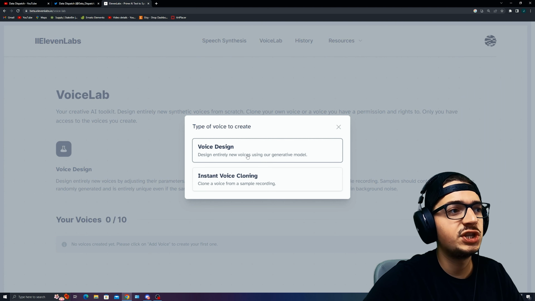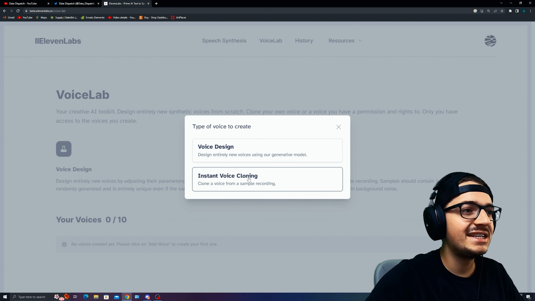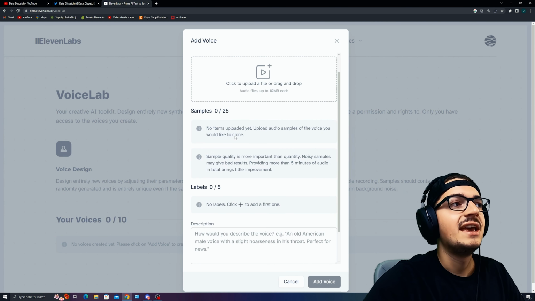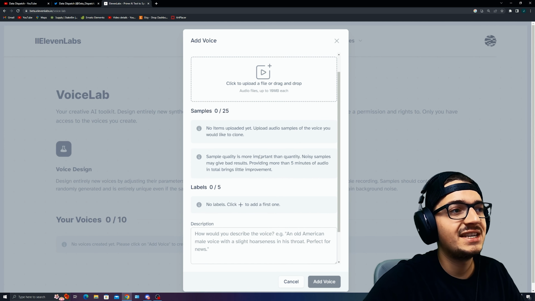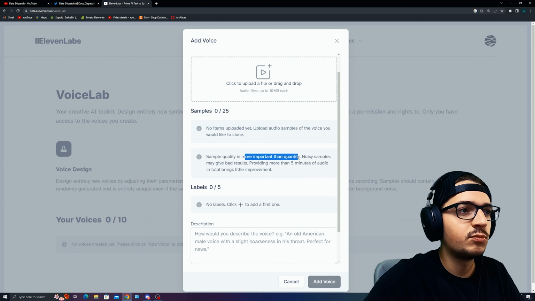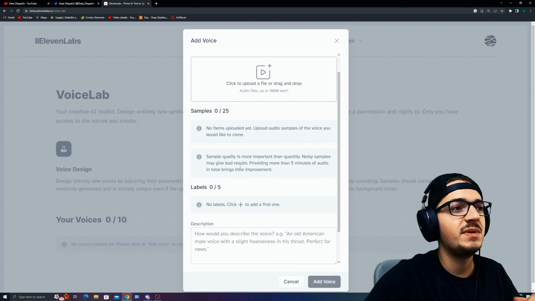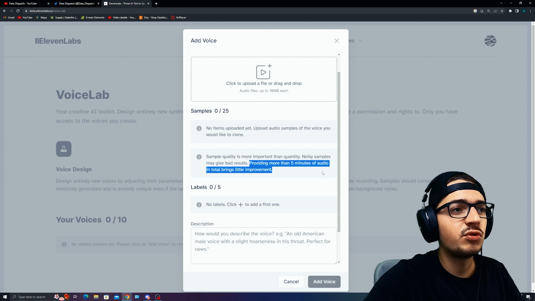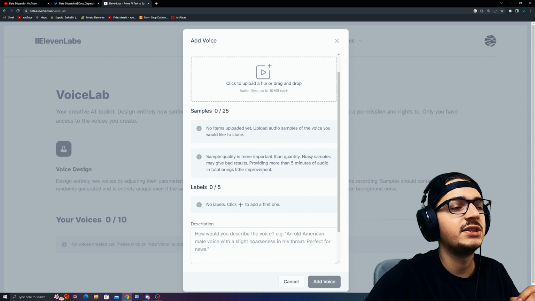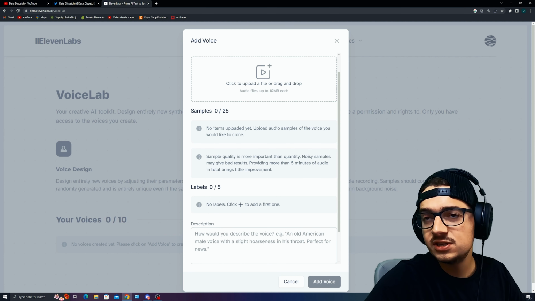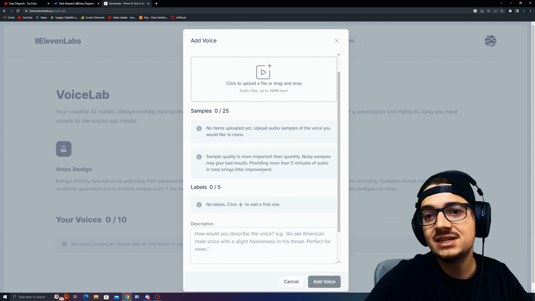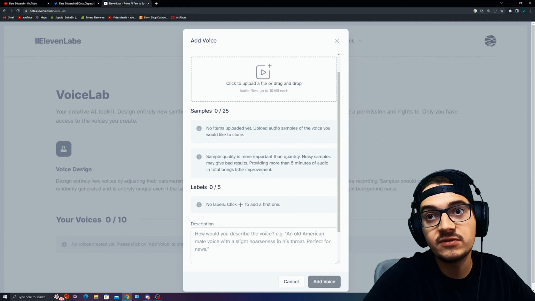So if we go to Add Voice here, you can see we're going to utilize this instant voice cloning section, and we're going to be adding our voice. Now, it does say that we do need different types of samples, and that sample quality is more important than quantity. Noisy samples may give bad results. Providing more than 5 minutes of audio in total brings little improvement. So we're going to be going over to Audacity, a free recording software, and giving some voice samples, testing out some simple sentences to try to get our voice on here to speak different languages.